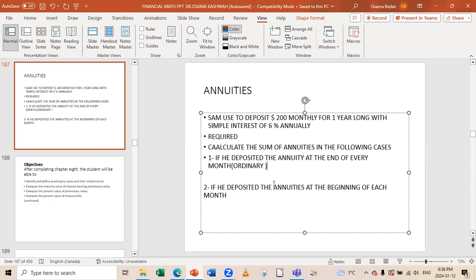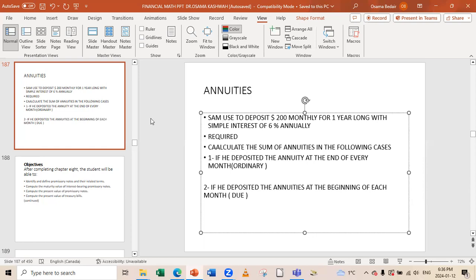And the second one will be due, which is at the beginning. So the one in the beginning will be due, and the one at the end will be ordinary, like I told you before: payments are made at the end of each payment period.